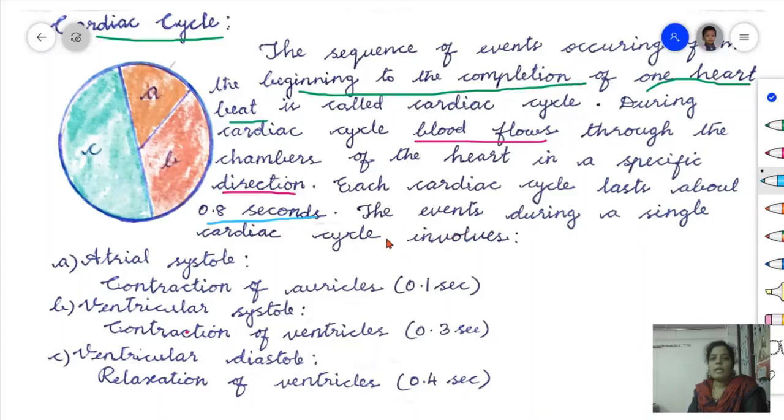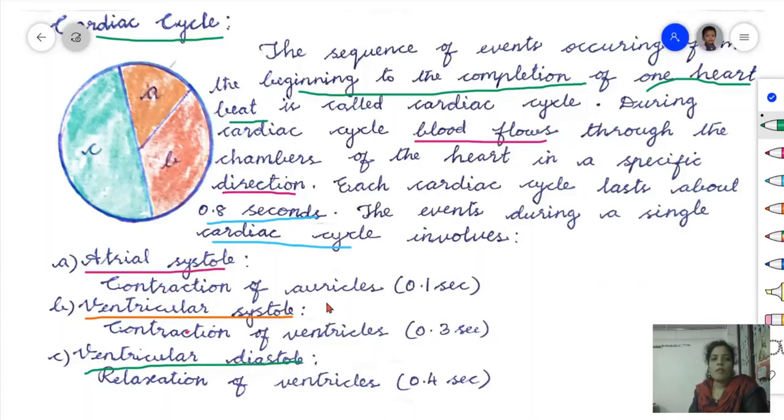The events during a single cardiac cycle involve three events. Number one, the first event is atrial systole. The second event is ventricular systole. And the third one is ventricular diastole. Now you see here, what is systole? Systole means contraction. So atrial, that is atria or auricles.